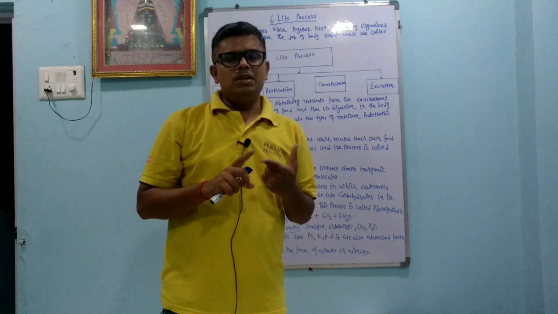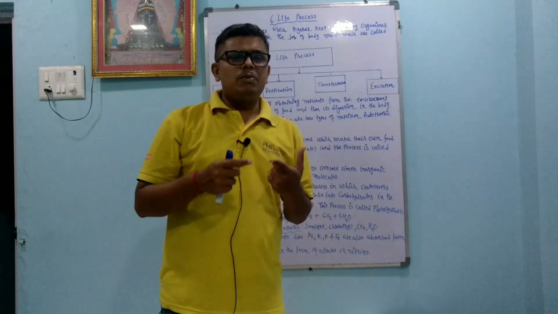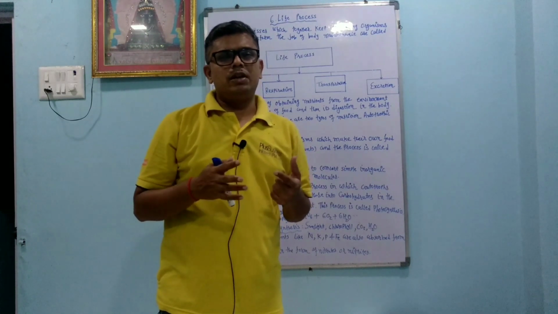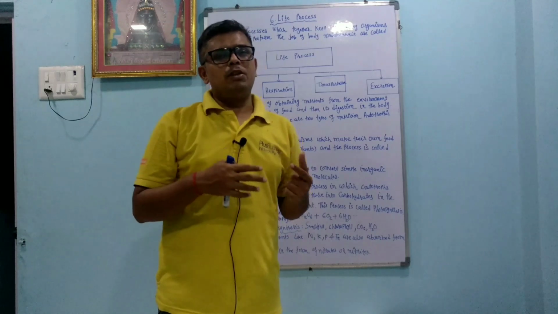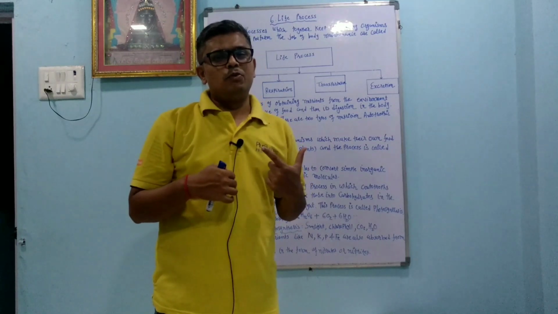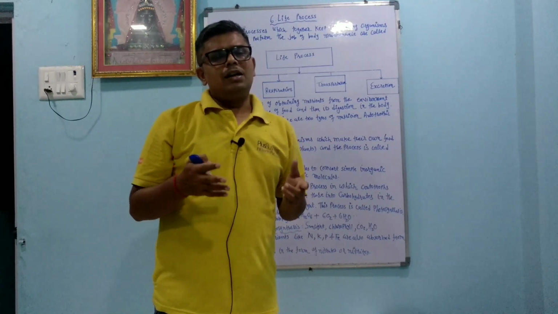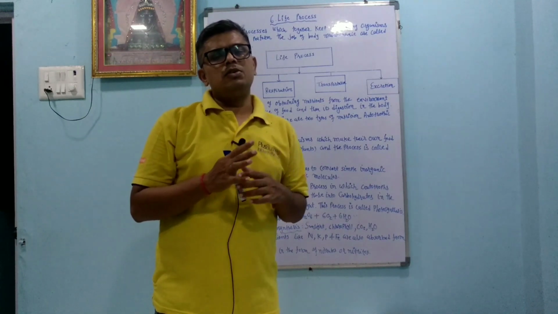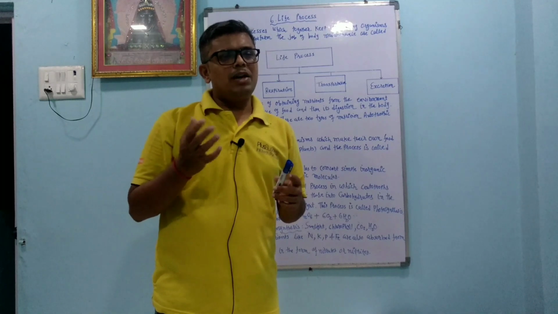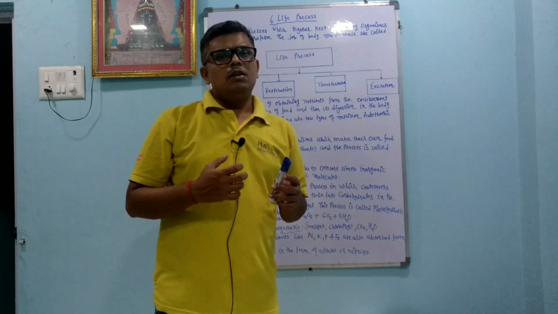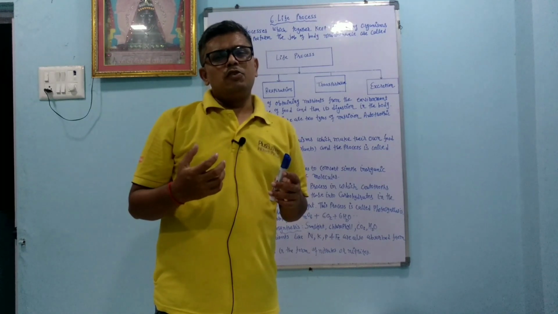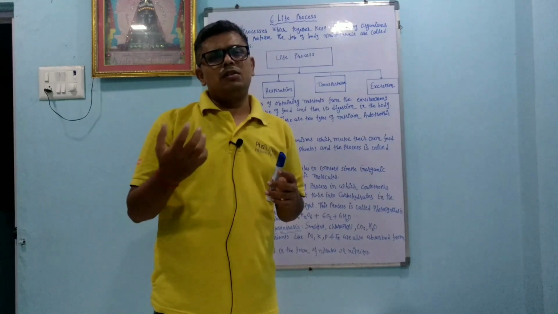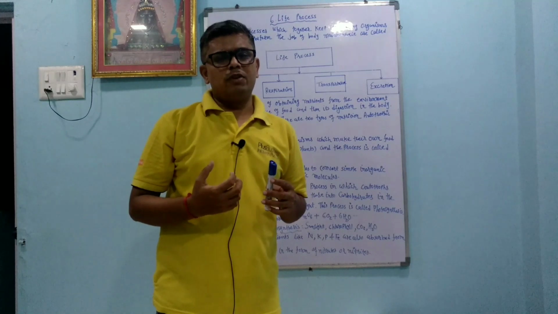One is autotrophic, meaning those organisms which can prepare food for themselves, that is called the autotrophic mode of nutrition. Then maybe you have a question: my mother also prepares food for us, so are we autotrophic? No, only plants and some bacteria are in the autotrophic mode of nutrition, because they prepare the food by themselves. Heterotrophic mode of nutrition means we humans, some animals and some organisms depend on other animals or plants, and they are called heterotrophic.